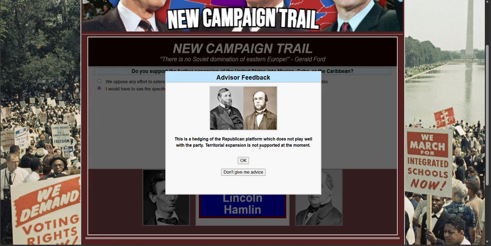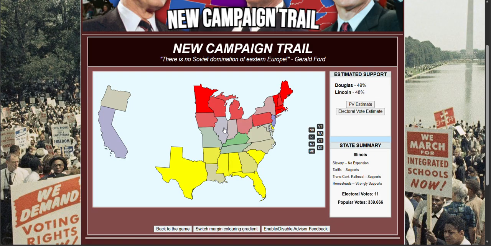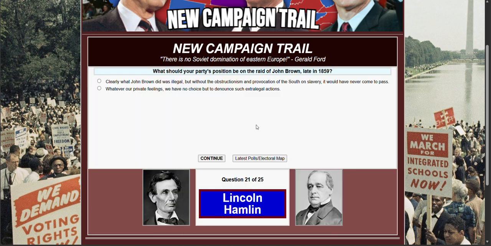This one, the second one. This hedging of the Republican platform does not play well with the party. Territorial expansion is not supported. Oh shit, okay, my bad. Oh my god. Shoot. No, we are still winning. But Jesus Christ, thank God for these states. They're carrying me with percentages.